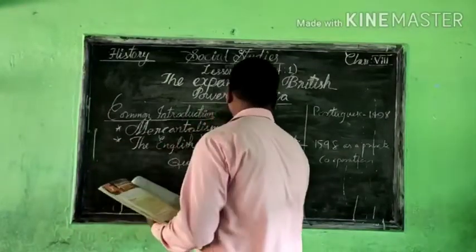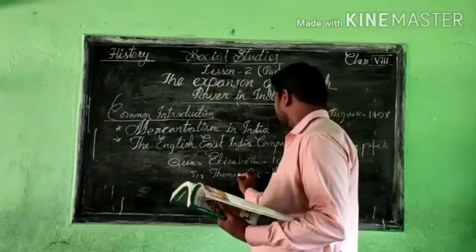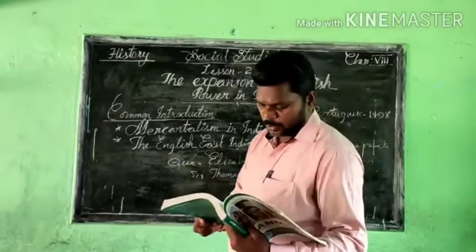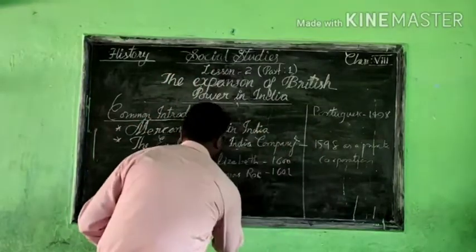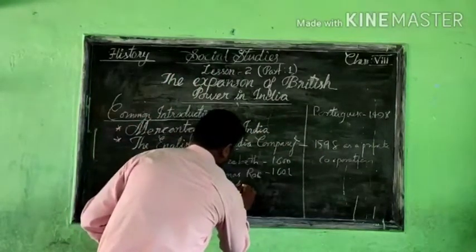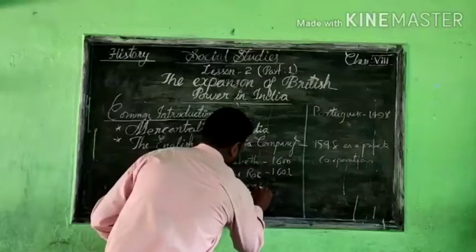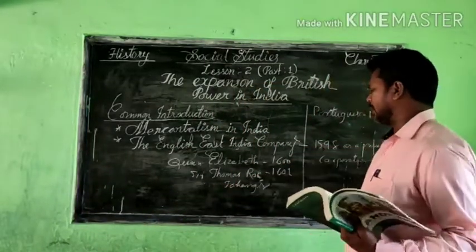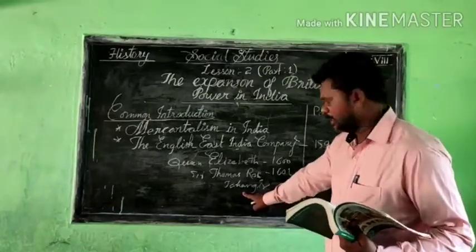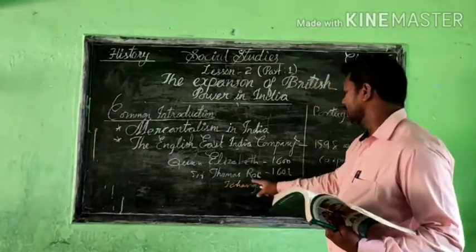Sir Thomas Roy was sent to the Mughal king, whose name is Jahangir.